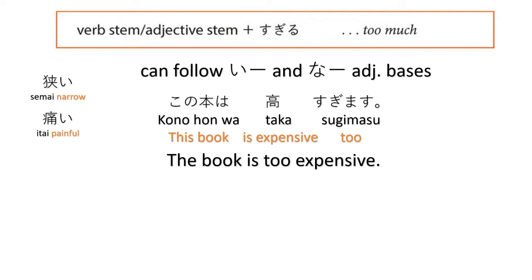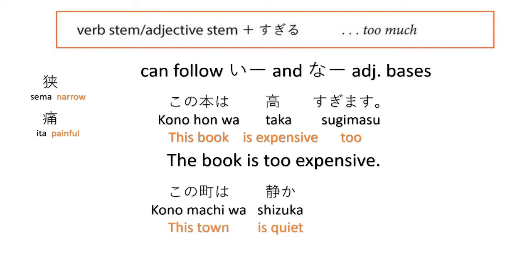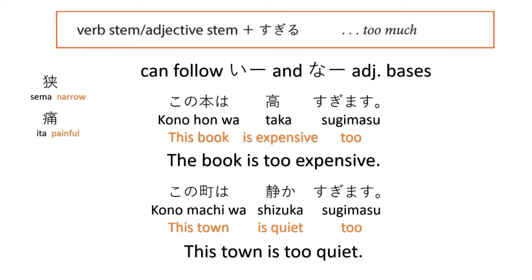So we use the same rule for the other i adjectives. We remove the last i hiragana. Another, kono machi wa shizuka sugimasu. This town is too quiet. So here, there's nothing to remove. Shizuka is a na adjective and it is followed by sugimasu.